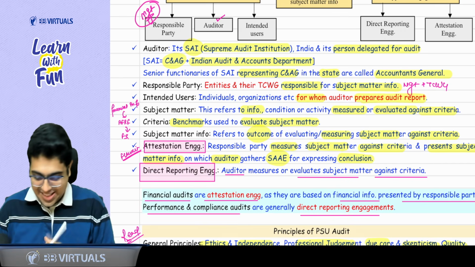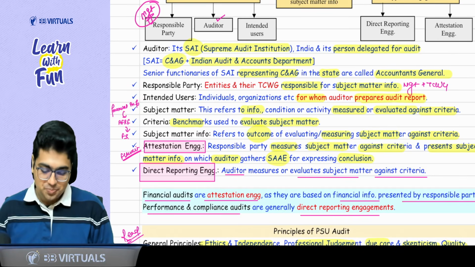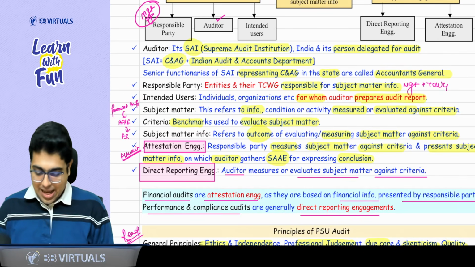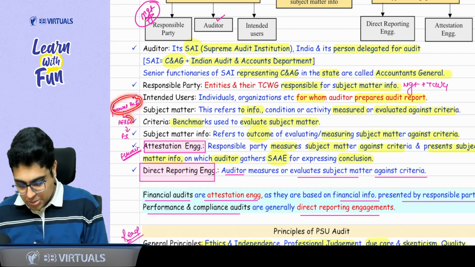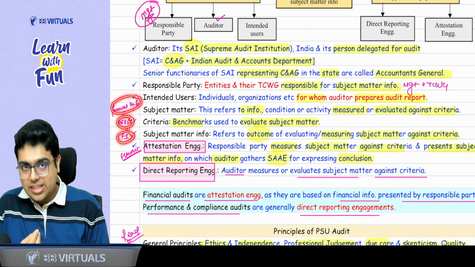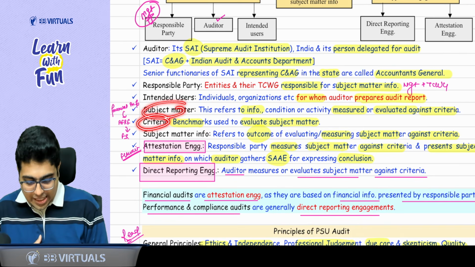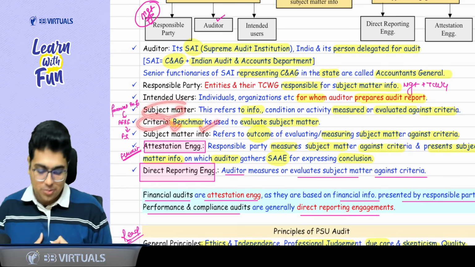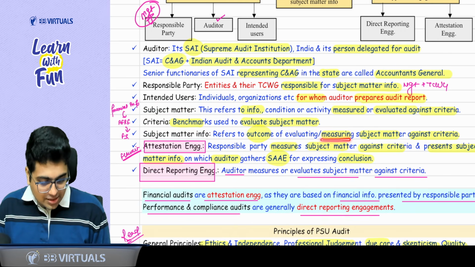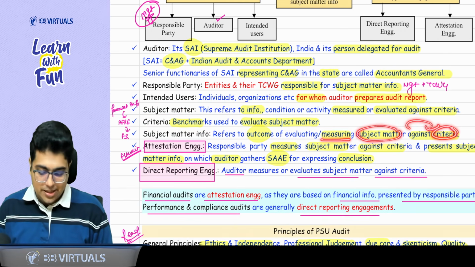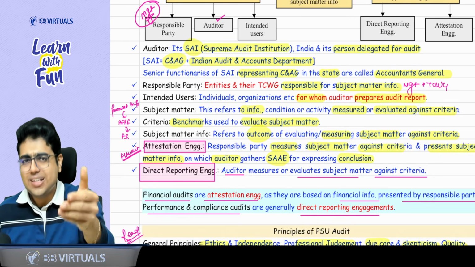Yes or no? Yes, sir. So applicable FRF helps you to evaluate the financial information. So this is the criteria. And the last point is subject matter information. When you prepare the financial information as per applicable FRF, you get the financial statement. Similarly, when the subject matter is prepared as per criteria, you get the subject matter information. So subject matter information is the outcome of measuring the subject matter against the criteria. Okay? So just these concepts should be clear to you. Nothing else needs to be done here.